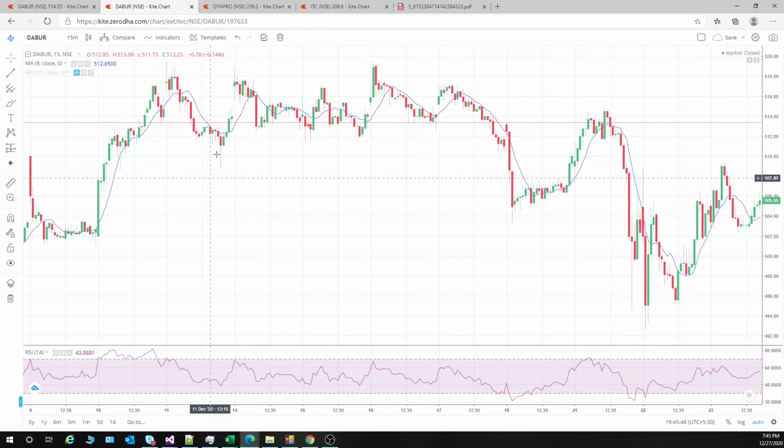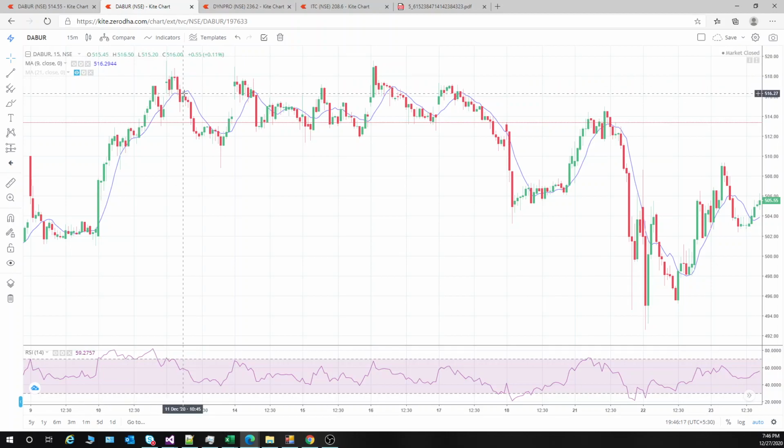Okay. So for this strategy, what we need is a simple moving average and RSI, with all the default settings, nothing cosmetic changes required. This is what I am showing in the Zerodha terminal, in TradingView.